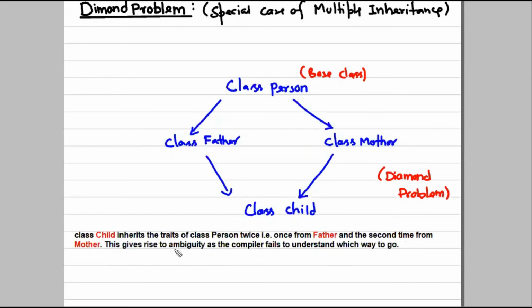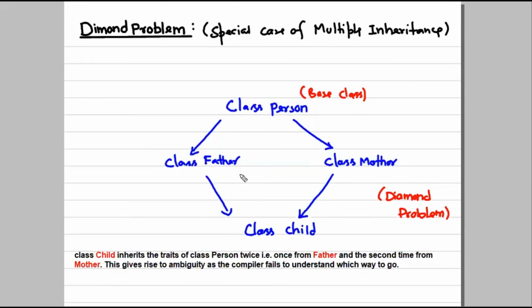This gives rise to ambiguity, as the compiler fails to understand which way to go, which means the compiler cannot make a decision by itself, right? We have to instruct it, and the compiler would compile or execute according to the instruction given. The compiler would not make a choice according to the sense we have. A human being can make such choices, but the compiler wouldn't.